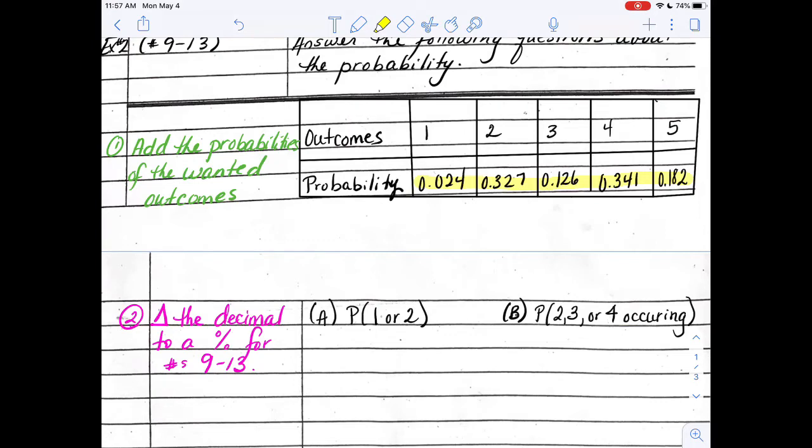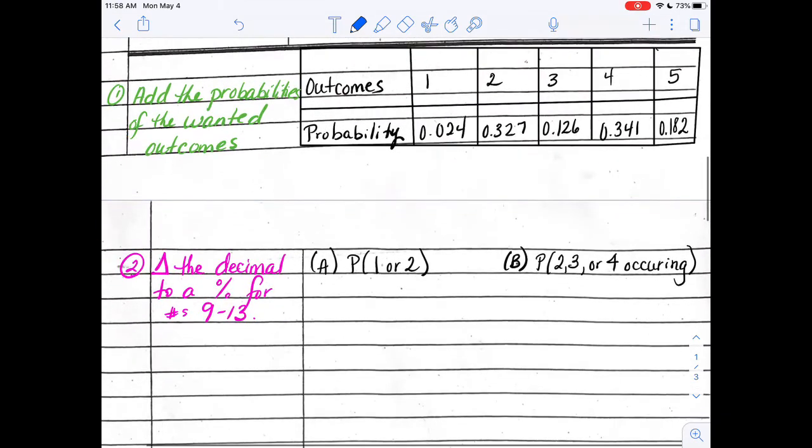Now, when I add all of those decimals up, I should get 1, because this should all add up to 100%. So when I go ahead to find out the chance I can get a 1 or a 2, what's the probability of a 1 or a 2? In those steps, I'm telling you first, add the probability. If I gave it to you, add the probability of the ones you want, which are right here.